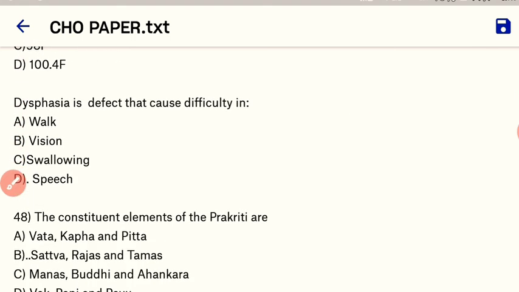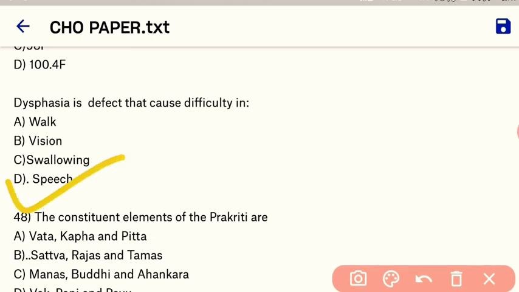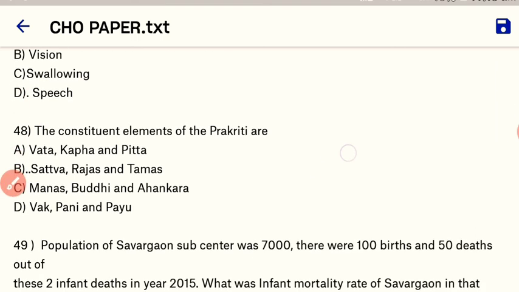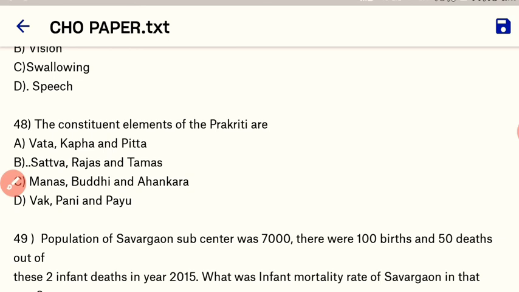Next one, dysphagia is a defect that causes difficulty in, so here our right answer is dysphagia is a difficulty in swallowing. Next question. The constituent elements of the Prakriti are, so here our right answer is Sattva, Rajas and Tamas. Okay, B is the correct option.